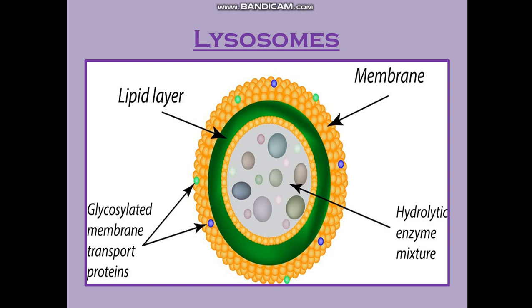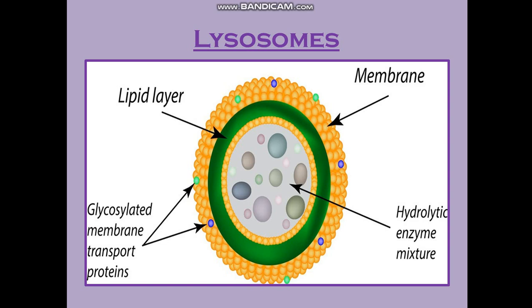Because they release these hydrolytic enzymes which can digest the cell itself when needed. Okay, so the basic functions will be, of course, intracellular digestion and extracellular digestion and hormone secretion. That is, thyroid hormone is released by hydrolysis of thyroglobulin in the lysosome. So sometimes it also functions as secretory, because what is it coming from? Actually, it is originating from Golgi bodies, and the Golgi bodies' main function is secretion. So here lysosomes also function in secretion.